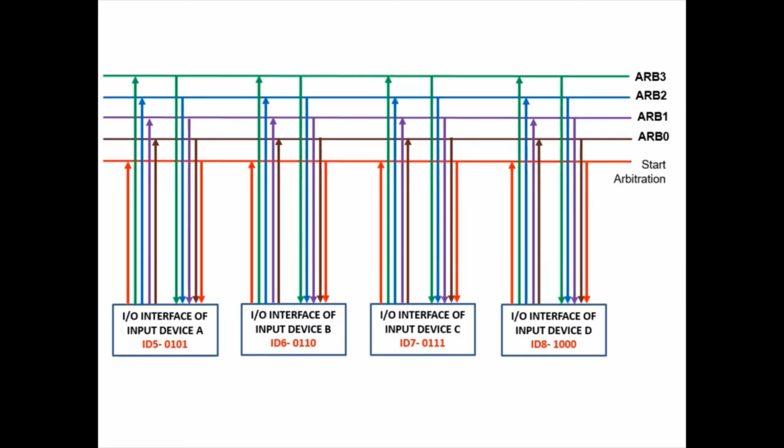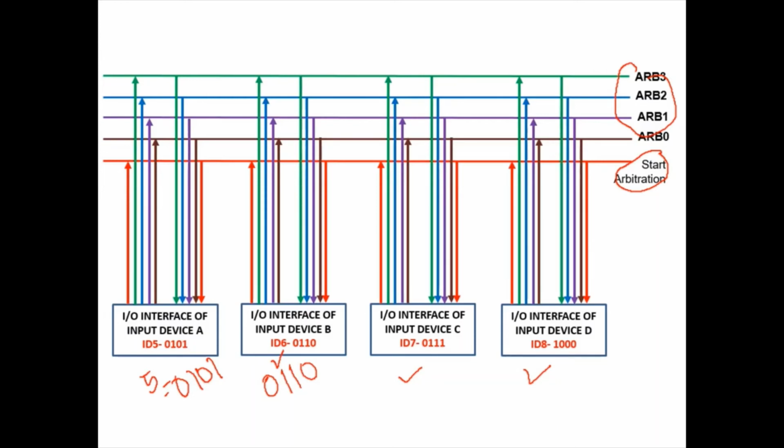You can see these 4 lines. Then we have the start arbitration signal as usual. The purpose is the same here. Now, here there are 4 IDs. This first device here has ID 5, that is nothing but the 4-bit ID 0101. Then I have one more device here, its ID is 6, that means 0110. Then here's ID 7, and there is one more device with ID 8. So 4 devices are there.